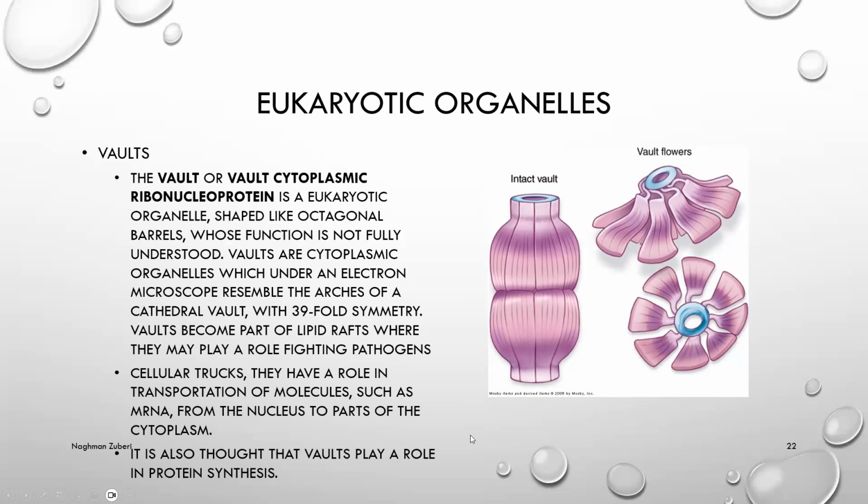Vaults. The vault, or vault cytoplasmic ribonucleoprotein, is a eukaryotic organelle shaped like octagonal barrels whose function is not fully understood. Vaults are cytoplasmic organelles which under an electron microscope resemble the arches of a cathedral vault with 39-fold symmetry. Vaults become part of the lipid rafts, where they may play a role in fighting pathogens.